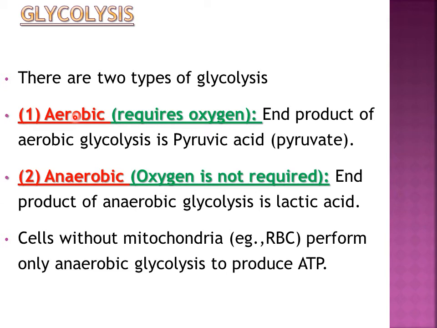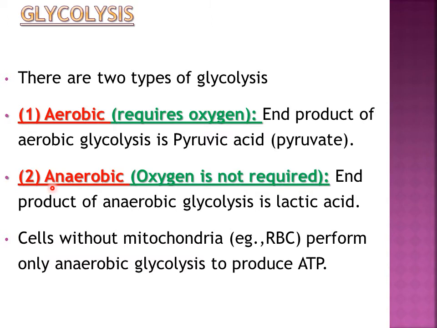So where does aerobic glycolysis take place and where does anaerobic glycolysis take place? Actually, wherever mitochondria are there and there is good supply of oxygen, the respired oxygen that we take in, in all those cells aerobic glycolysis will take place. First condition is mitochondria should be present. Second condition is there should be good supply of oxygen.